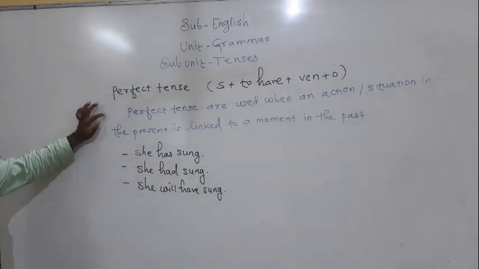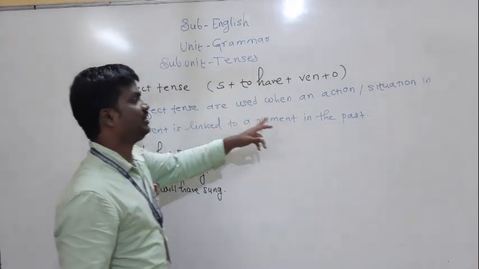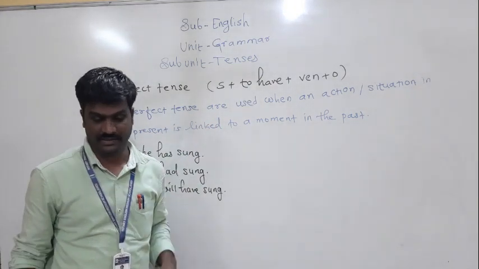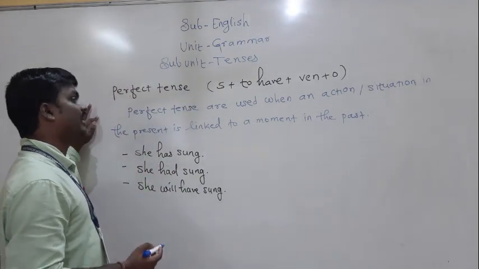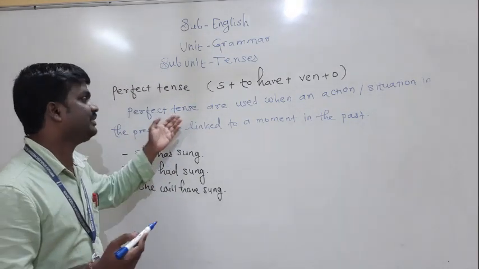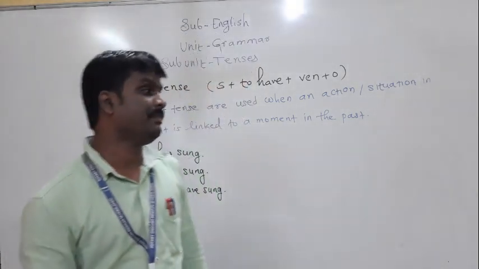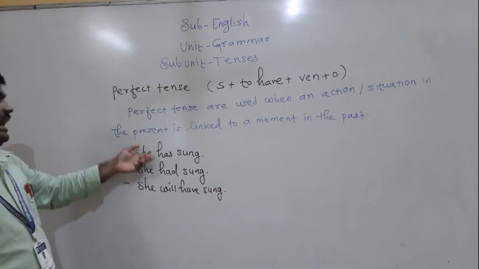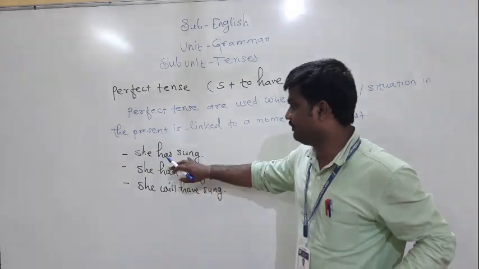See here, perfect tenses are used when an action or situation in the present is linked to a moment in the past. To denote such a completed action, we are using a perfect tense. For example, she has sung. Here, the action has completed.